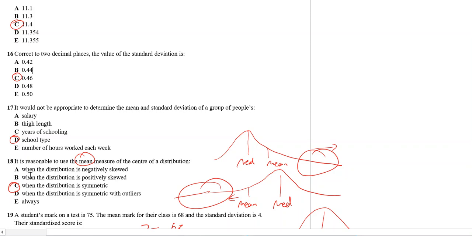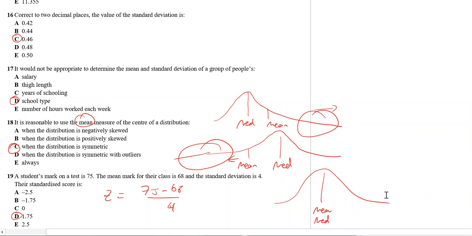So it'll only be useful for the mean if you have a symmetric distribution. Okay, you can't have a symmetric distribution with outliers. So if this was a symmetric distribution with outliers here, so pretend there's outliers here, this skew or outliers will affect the mean. They'll pull it. Okay, so it's very sensitive. So you need an absolutely symmetric distribution for the mean to be appropriate.